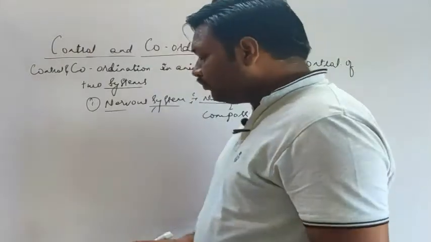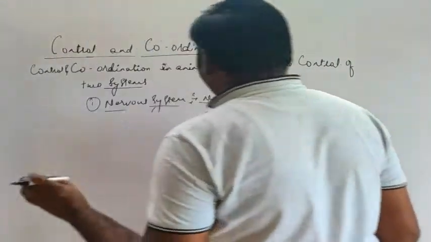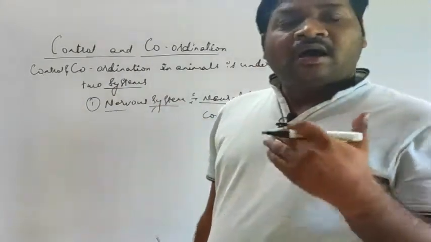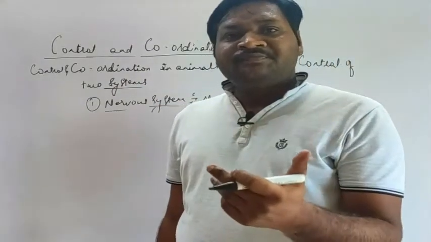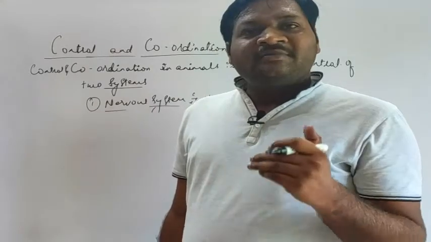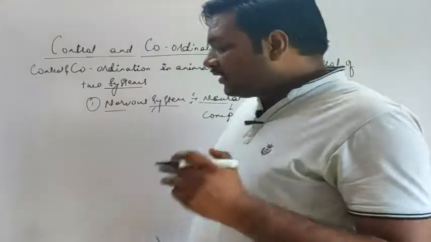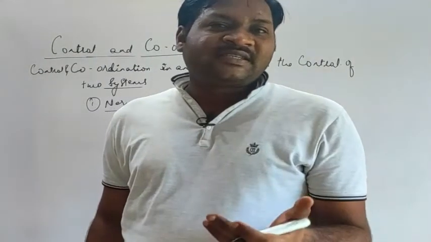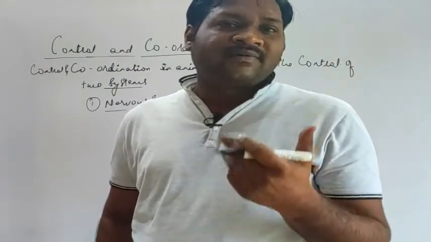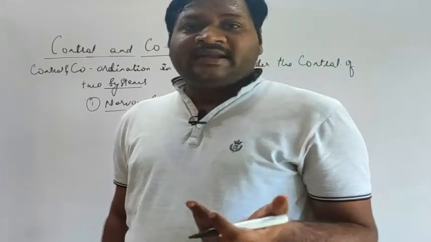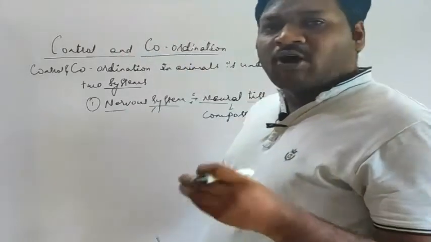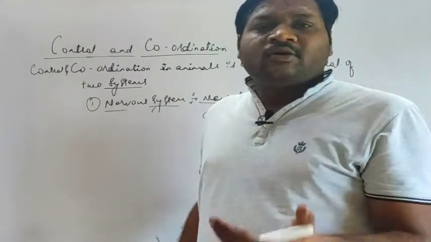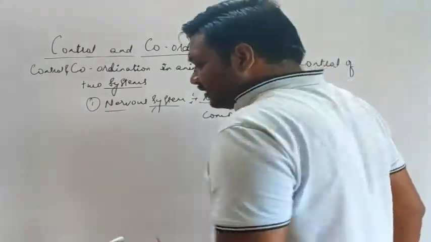So let's draw the flow chart first of all, then we'll go to the structure of the neuron, and then we'll see how these neurons conduct the electrical or chemical impulses. Whatever information is regulated by the nervous system is in the form of messages, and those messages are in the form of electrical or chemical impulses. So let's start.